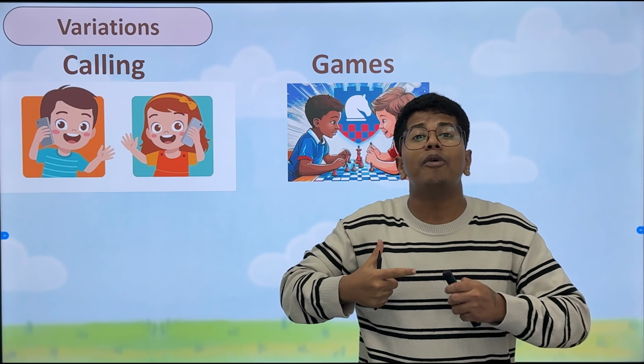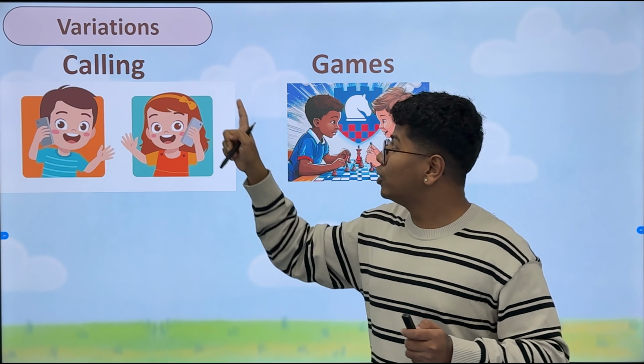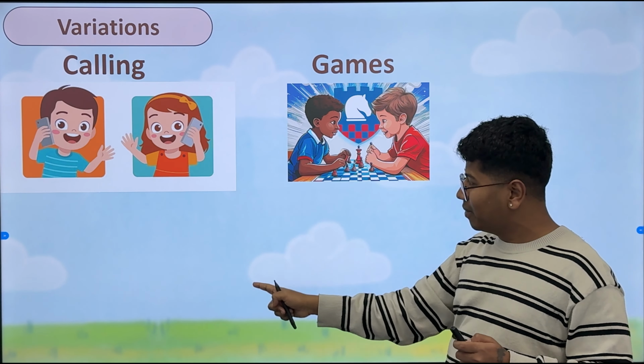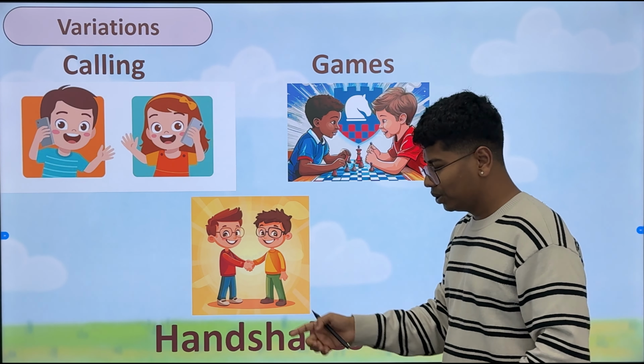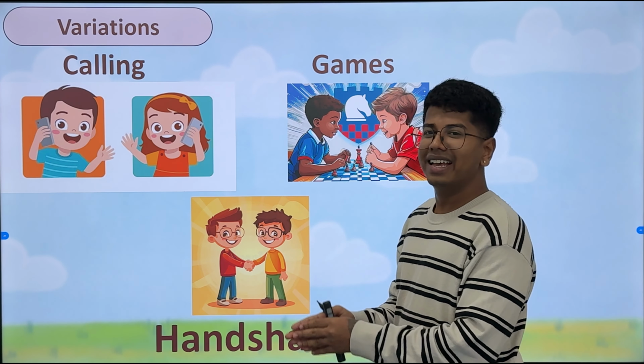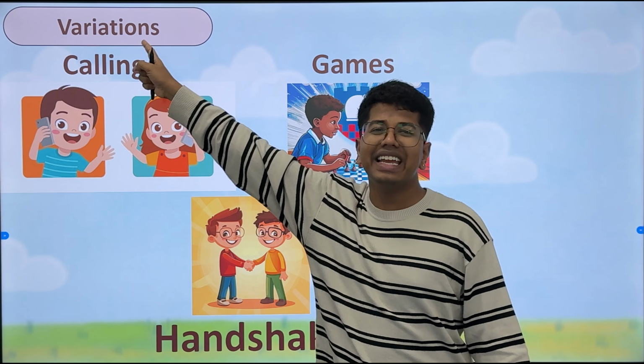So, this type of question can be asked in terms of games also. And not just calling, not just games, also handshakes. When 2 people do a handshake, it's counted as one single handshake. So, this type of question can be asked in this variation.